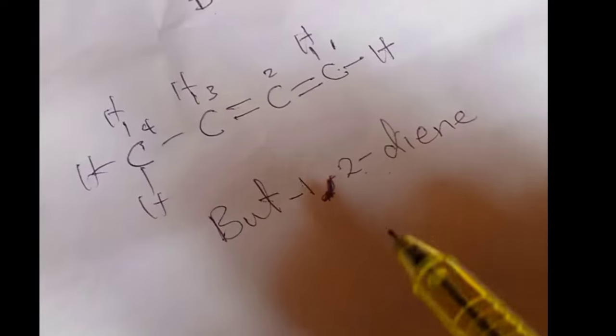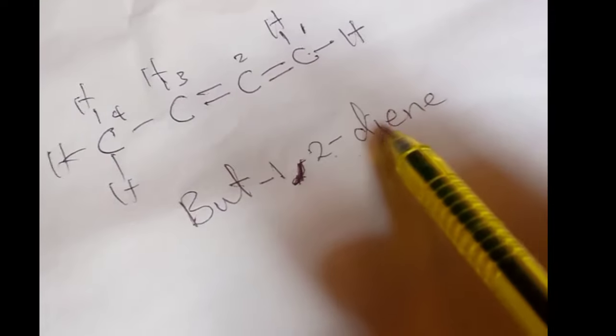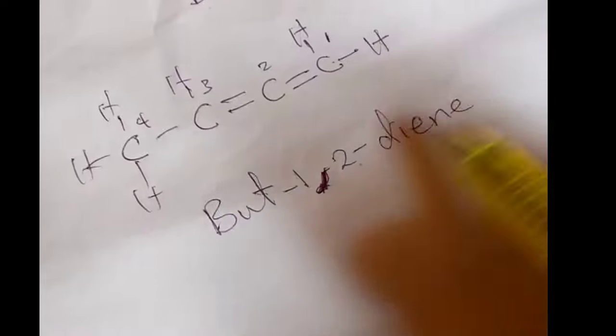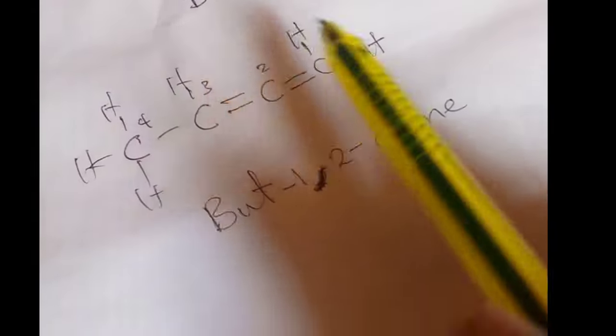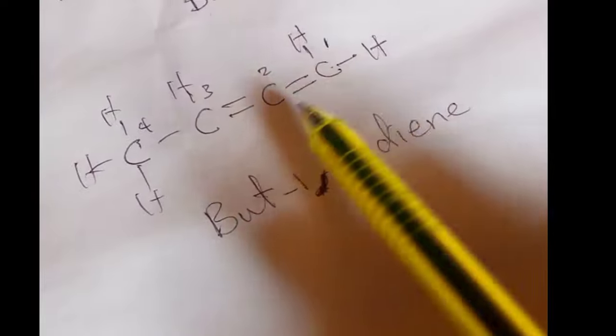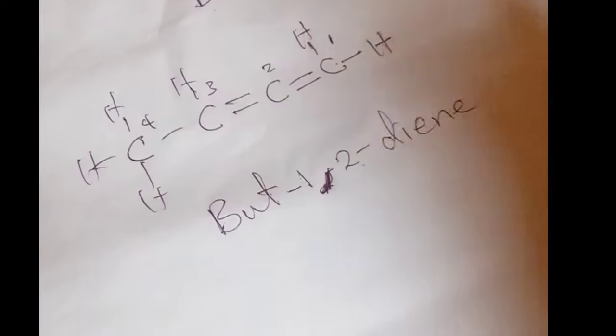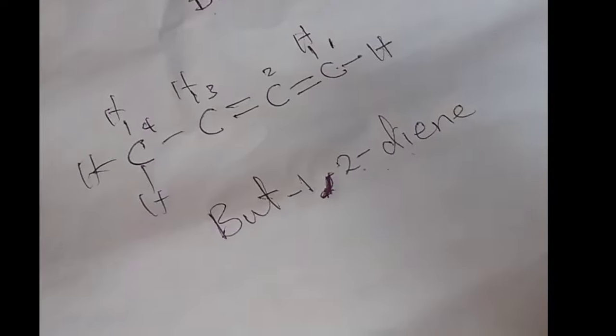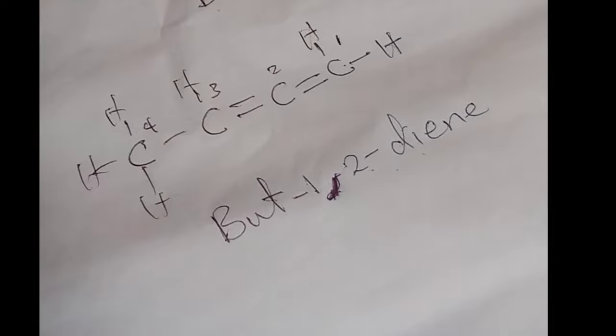The same thing applies to the alkynes. If you have 2 triple bonds in a chain, it becomes a diyne, D-I-Y-N-E. So following the same rule, you have to pick the locants of the carbon atoms where you have the triple bond. So now let us go to rule number 4. Okay, now let's look at rule number 4.